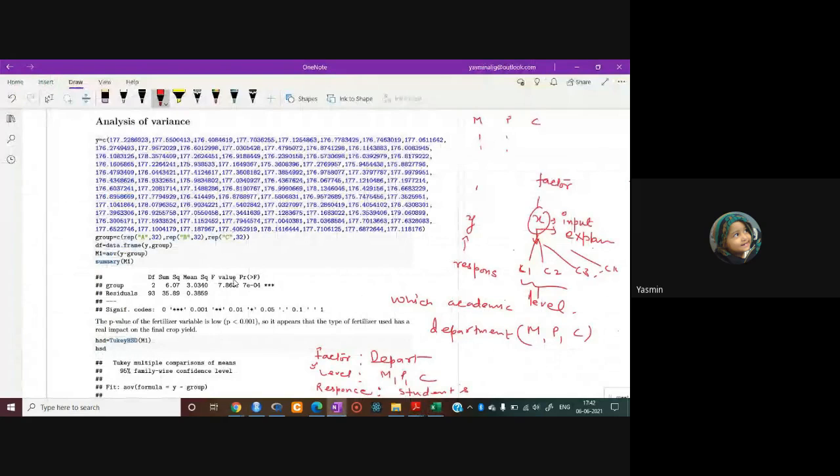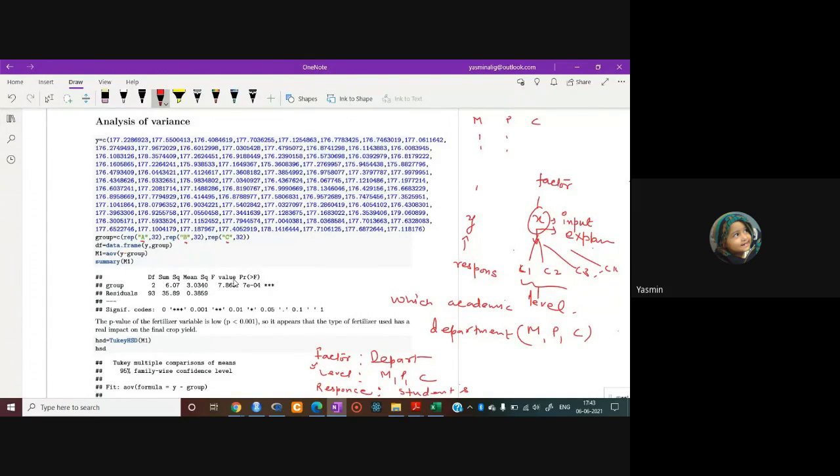The function we use here is rep. Rep means it will repeat what I have written within double quotes, because it is not numeric. You could write 1 instead of A. I am specifying type 1 fertilizer as A, type 2 fertilizer as B, and type 3 fertilizer as C.